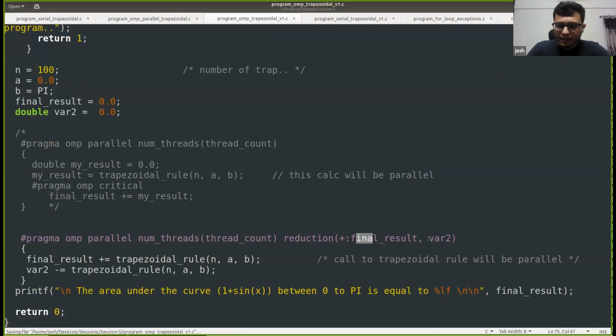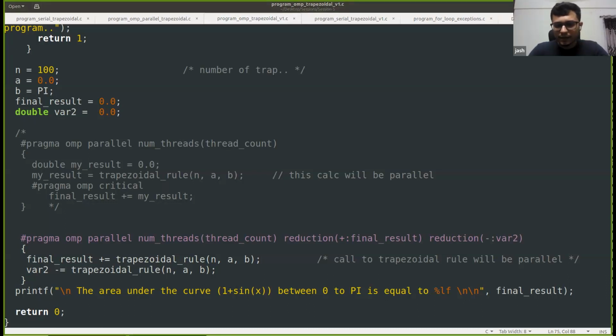So you can define multiple variables here, but I think you still need to define a different negation operator here. So you can define a separate reduction clause here, reduction minus and var2. I think this will work, but the same set of variables you can't specify in two different reduction clauses. So I think this should work. Let us try.